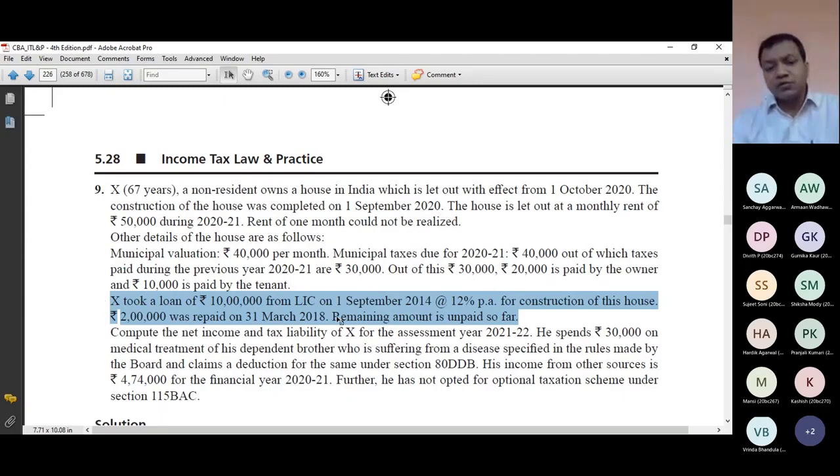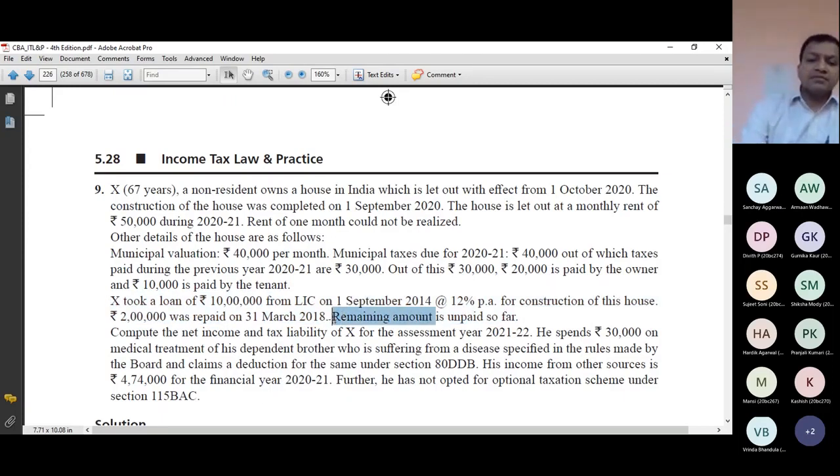What do I mean by this unpaid so far? What do you mean by so far? Till what date it is unpaid, or for my level, what is relevant? What I should check is that it is unpaid till which date. After that date, if it is paid, it doesn't matter for my previous year. So if it is written remaining amount is unpaid so far, I will ask a question to myself, it is unpaid till which date? So far means till which date it is unpaid? So 31st March 2021. Yes.